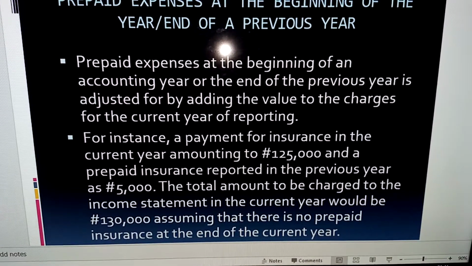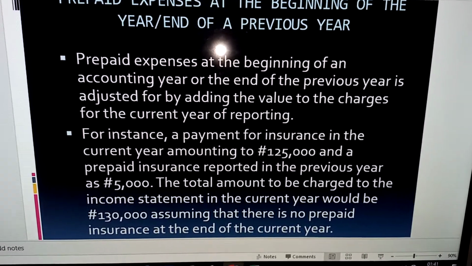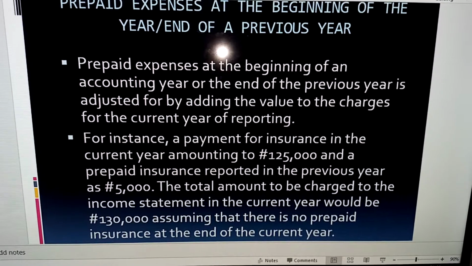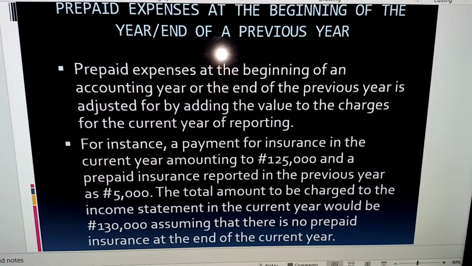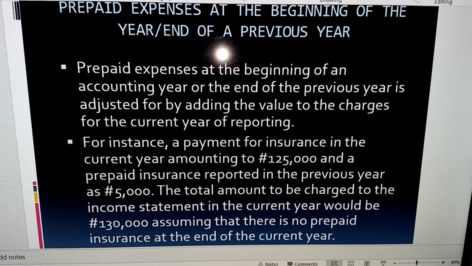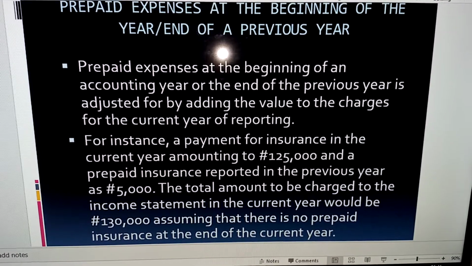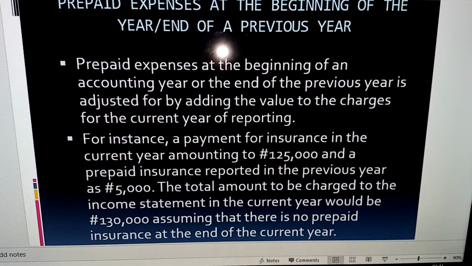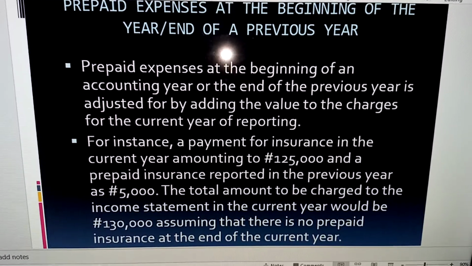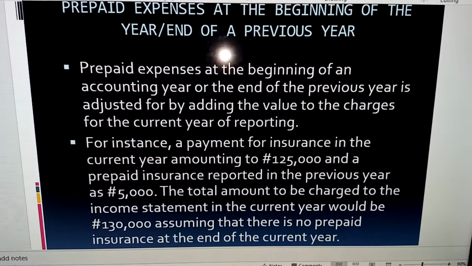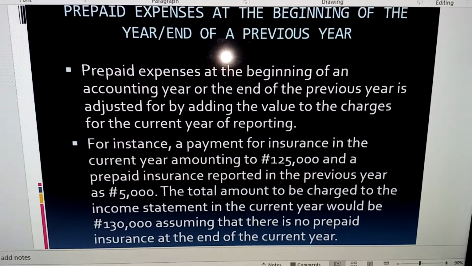What I'm saying is, if for instance you paid for insurance in the current year amounting to 125,000, and then you are being told that there's a prepaid insurance reported in the previous year to be 5,000. What is expected is that you should adjust the prepayment in the previous year in the amount paid in the current year.